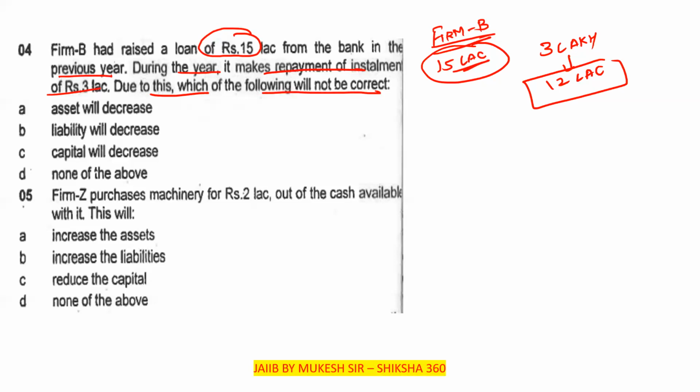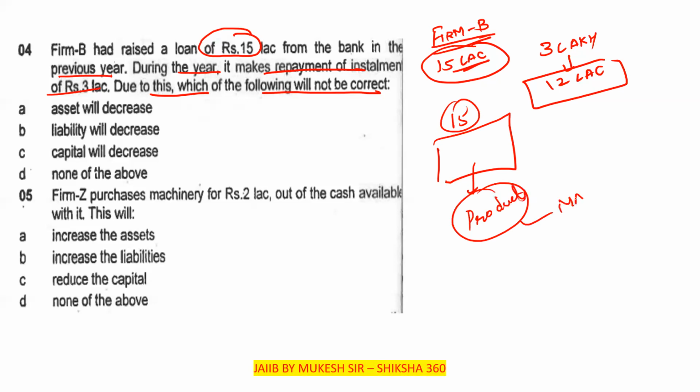Asset will decrease. So there is a decrease of the asset with the repayment of the loan installments. Like you have purchased a machinery of rupees 15 lakh. With the machinery you are producing products and selling them in the market, so you are earning money from that. Does it lead to a decrease in the asset? No, the machinery remains the same. We are just returning the money. So asset will decrease. No, liability will decrease.